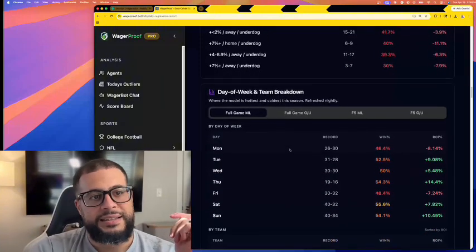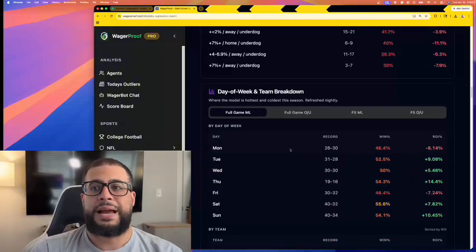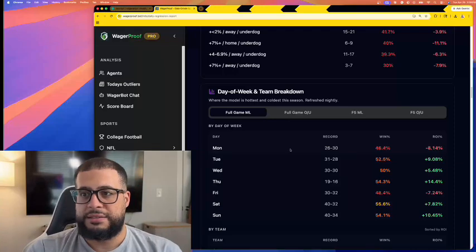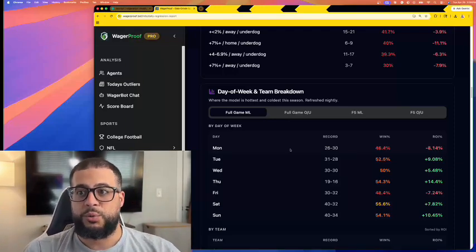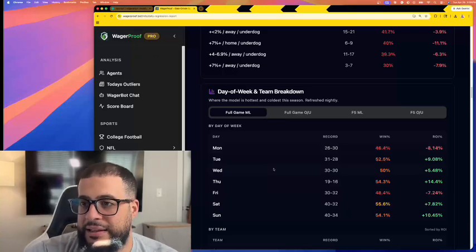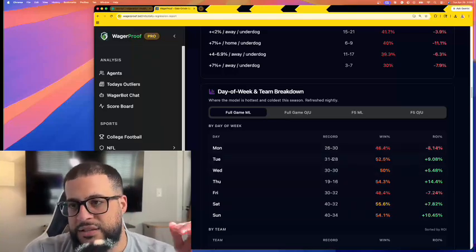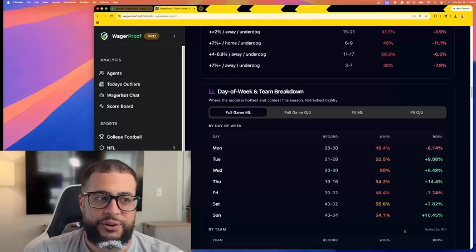Now, what I just added, I love this. Maybe some people will think this is stupid, but I think it makes a difference. There's trends daily, especially in the MLB when there's games every single day. 162 games, you get to do really cool splits like this. So I like to look at the day of the week. How has the model performed on each day of the week? Because you'll see that there is a trend here. You can already see it now.